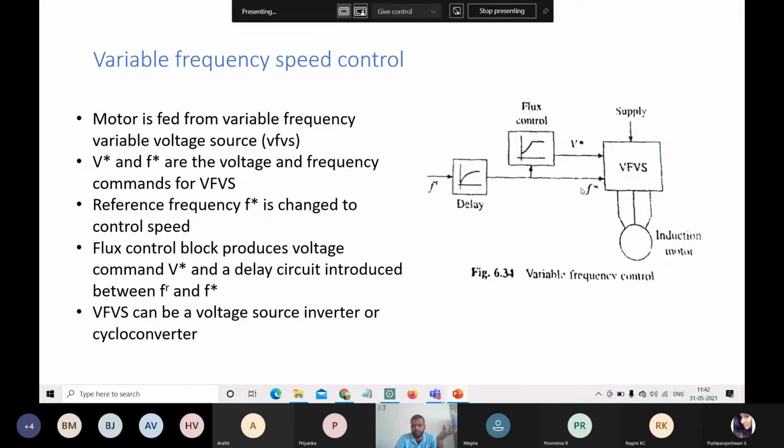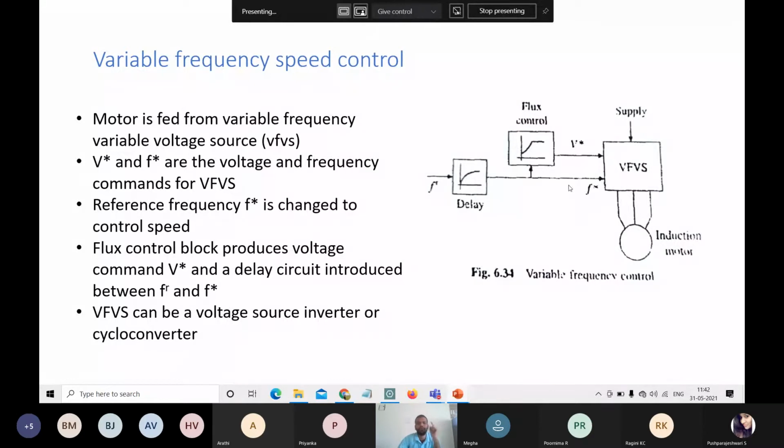And here the F star is the reference frequency. This is changed to control the speed. So the controlling actions, the changes in the variables of the speed or the frequency, will be connected through the delay circuits. That's why we use delay.